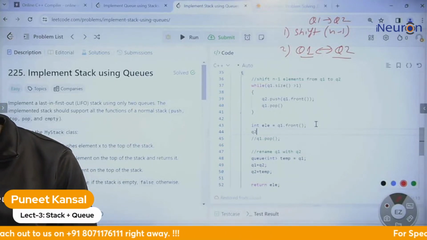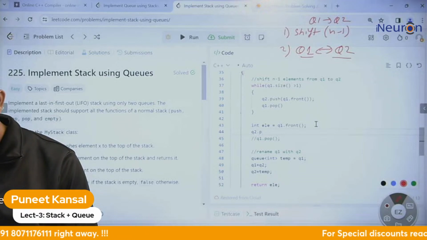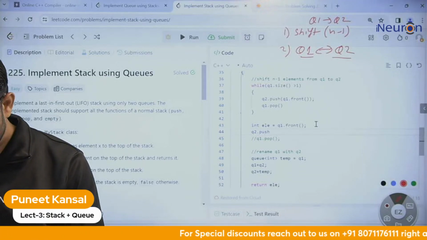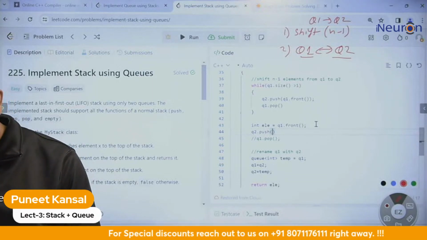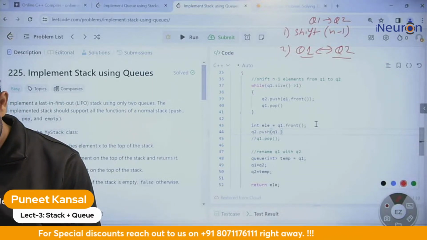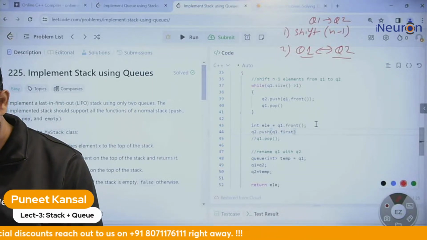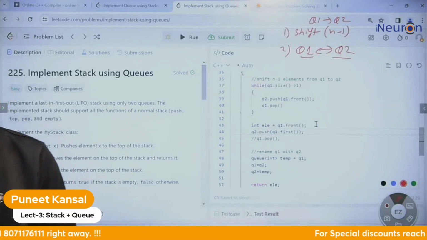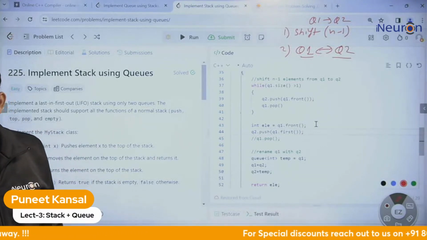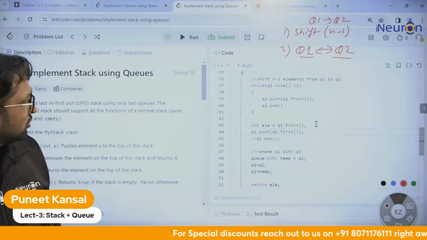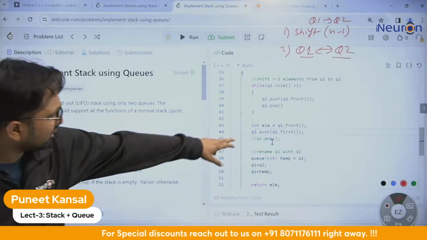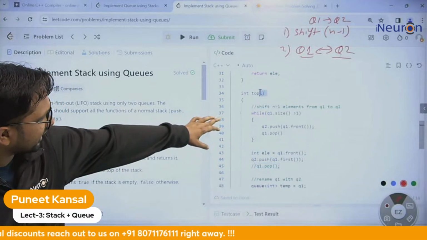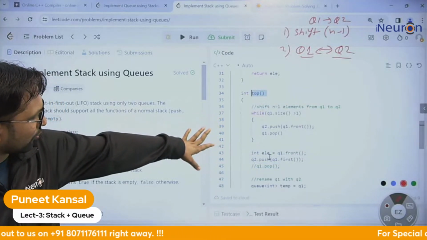I will say Q2 dot push. I will take the element from Q1 dot first, and I shift it to the Q2. Okay, I shifted it to Q2. I do not delete it. I do not delete this element because they are not asking to delete. They are just asking what is the top element.